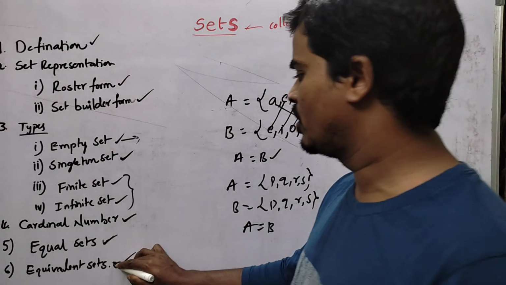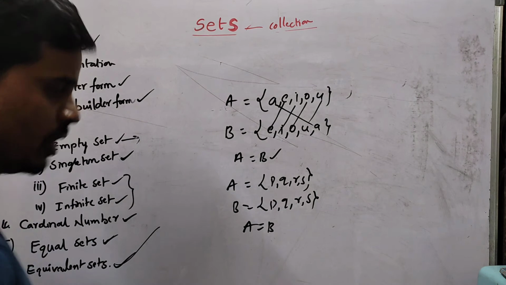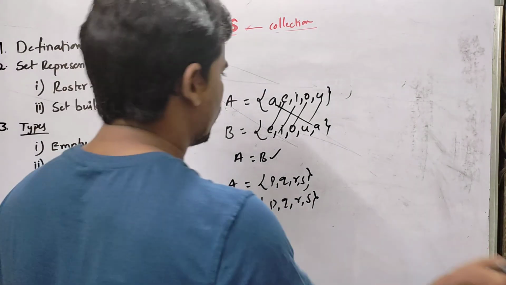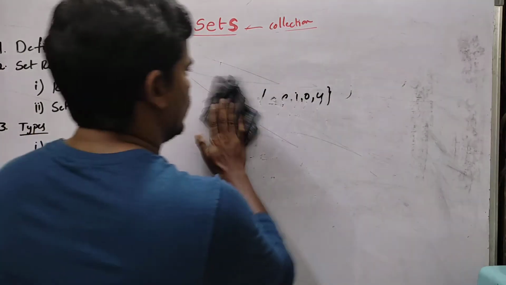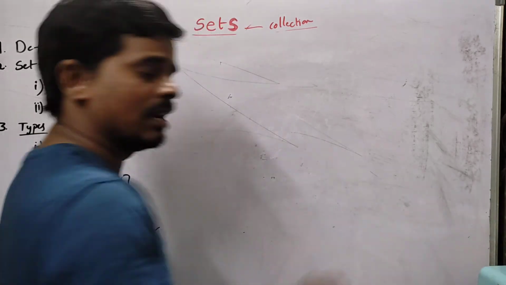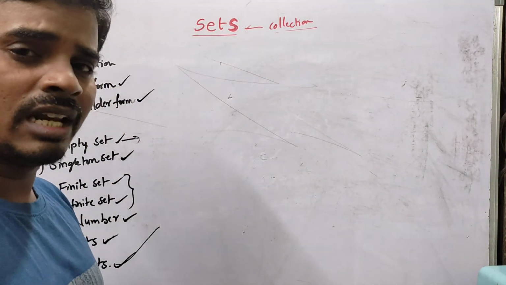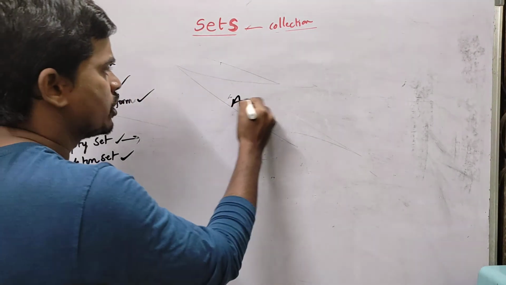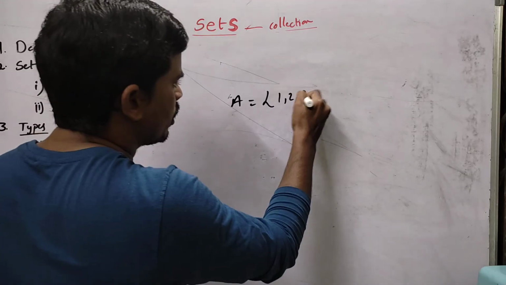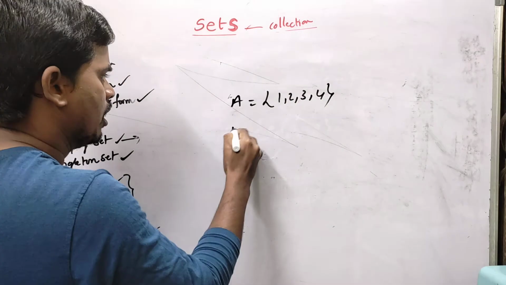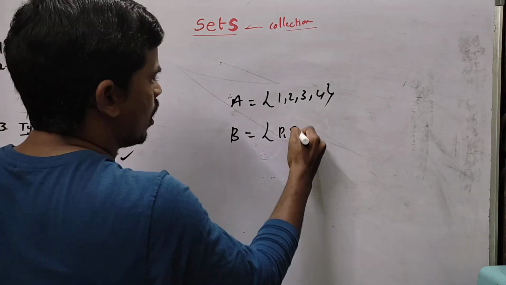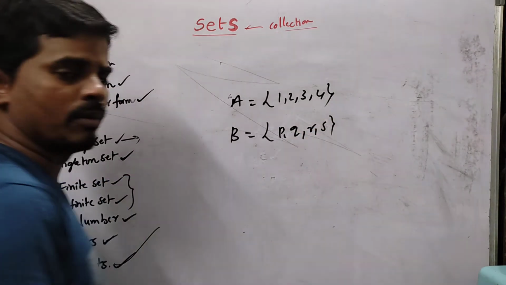Next are the equivalent sets. What are equivalent sets? Here the elements need not be the same. Suppose A is equal to 1, 2, 3, 4. 4 elements are there. B is equal to P, Q, R, S. Here also 4 elements are there.